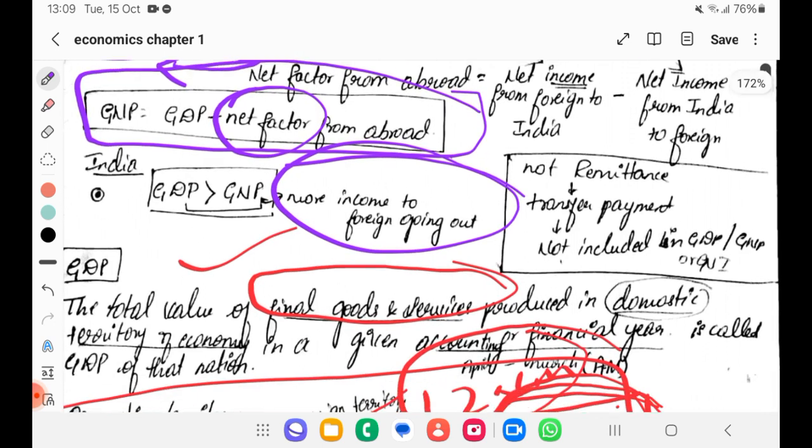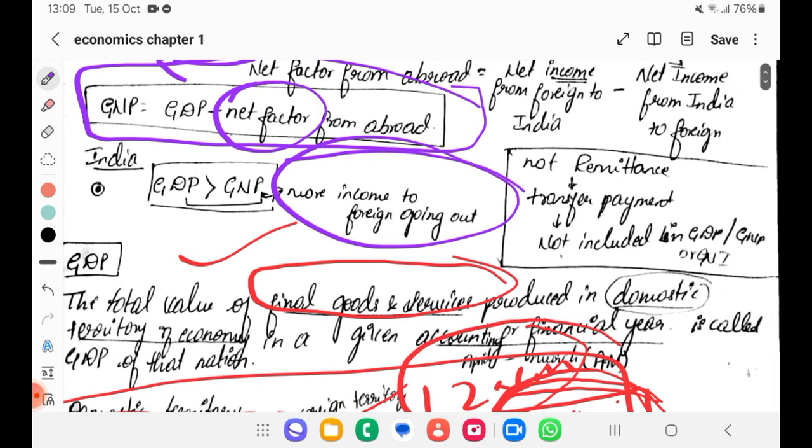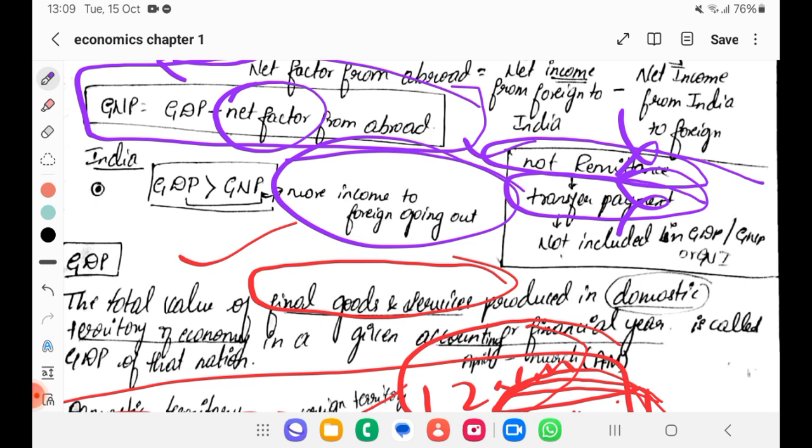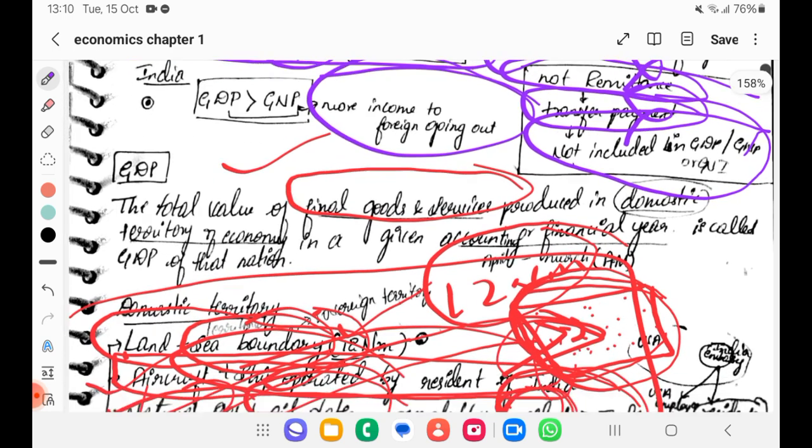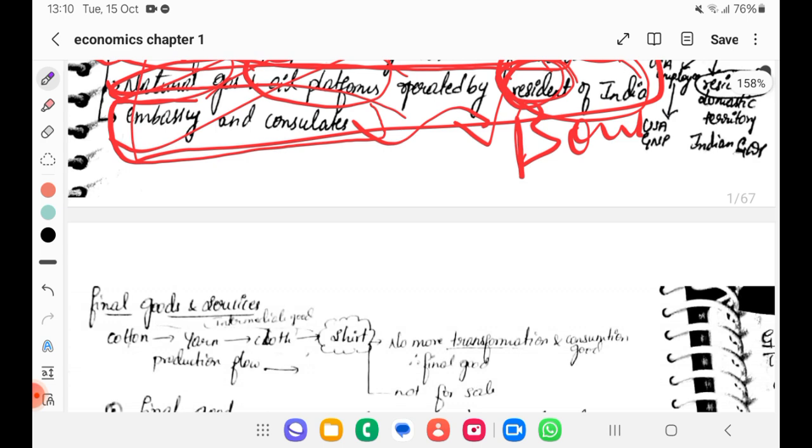In GDP, we are talking only about goods and services produced. That too, it should be final. So we won't include any remittance. See, remittance is a kind of transfer done from foreigners to Indians, right? Or Indians to other countries, to natives. But we are not producing any goods or services, right? So this can't be included. Then transfer payments also can't be included. Transfer payments are not producing any goods or services. Okay, these are not included in either GDP or GNP. Got it? That's about what is GDP, what is GNP.